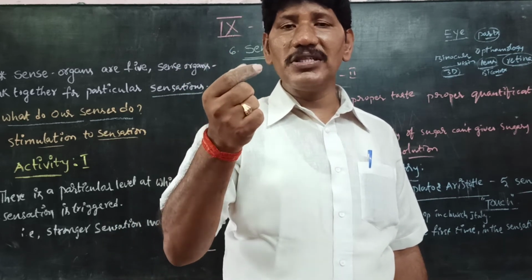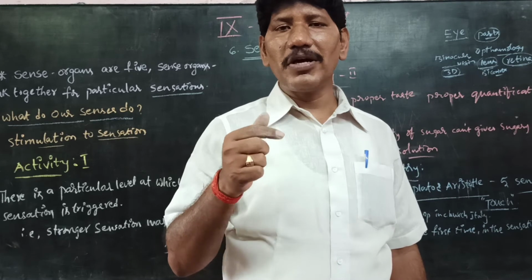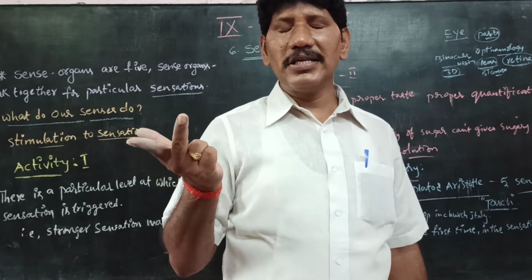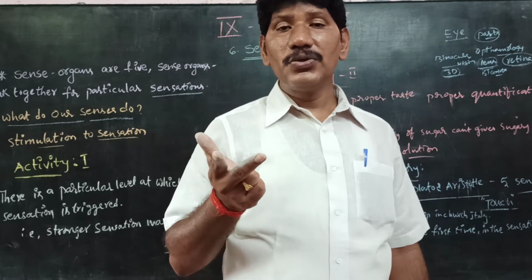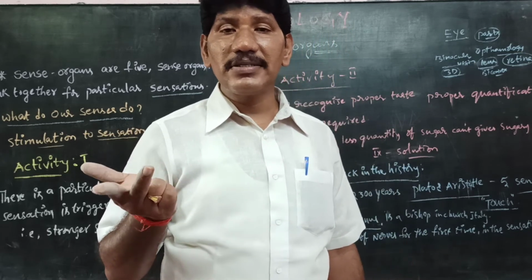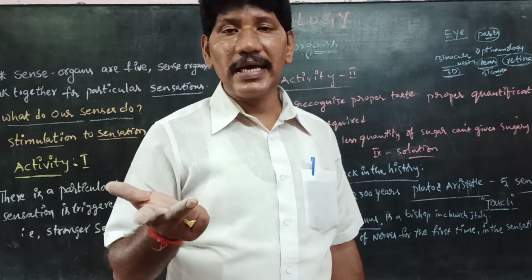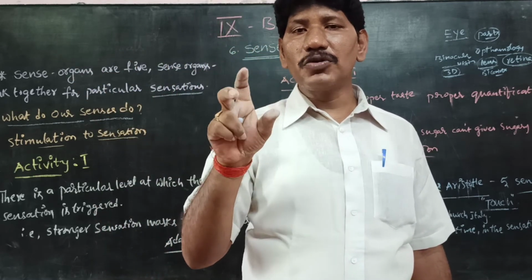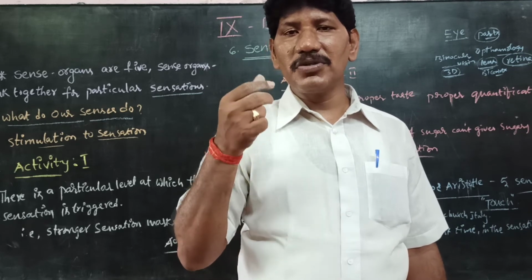While we are closing the eyes, nothing will happen, nothing will be seen. So what is the difference between closing the eyes and opening the eyes? When we open the eye, the light falls on the eye and forms an image on the retina.